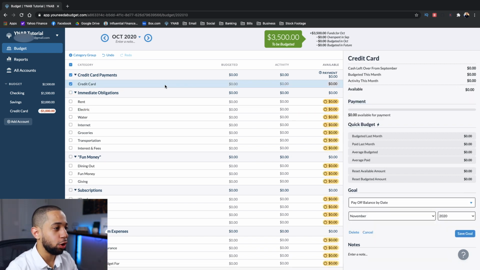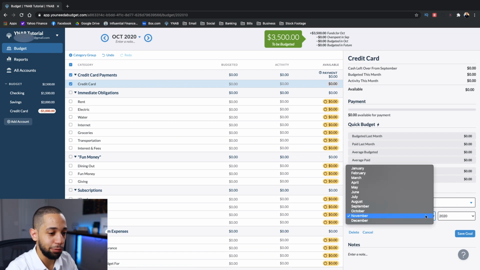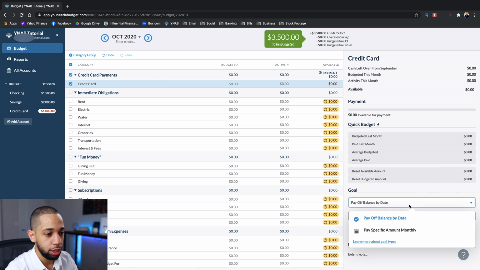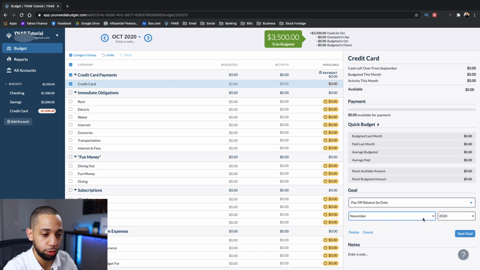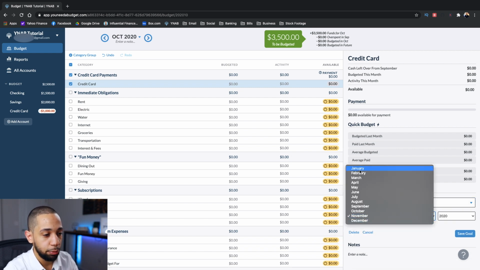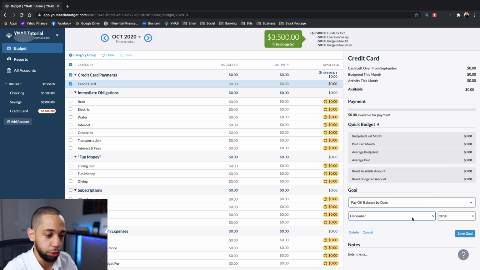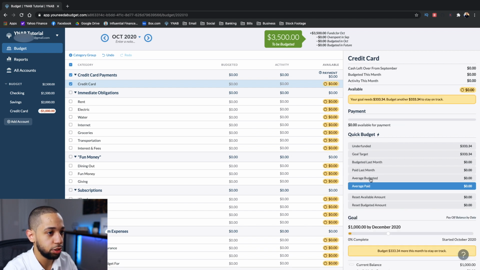So I just finished adding all of the goals except for the credit card here. Like we said, we started off with about $1,000 credit card balance. So we wanna make a goal to have that paid off, right? We don't wanna have credit card debt. So we're gonna add a goal, so we're gonna have a payoff debt by. You can also set a goal to pay a specific amount monthly, but for this video, we're choosing payoff debt. So I want to have this debt paid off by December. I don't wanna start the new year with credit card debt. So I'm gonna go ahead and save this goal.